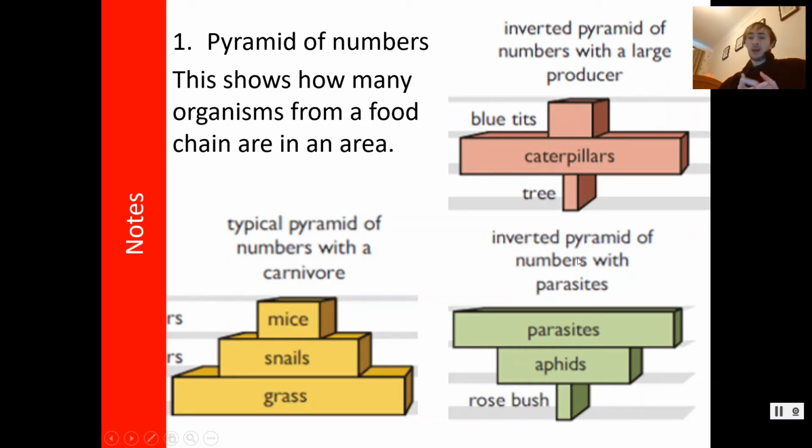And then down here, this only really happens with parasites, but the parasites eat the aphids. Slowly, but they do it. And so we've got one rosebush, or however many, but a few rose bushes, with lots of aphids on them, and each of those aphids will have lots of parasites. So a pyramid of numbers can go any which way. But if you're looking at a pyramid of numbers, you just need to be able to tell me how many there are of each thing.